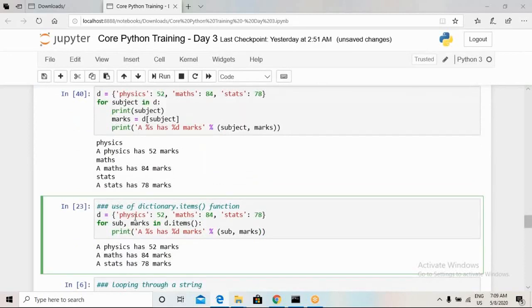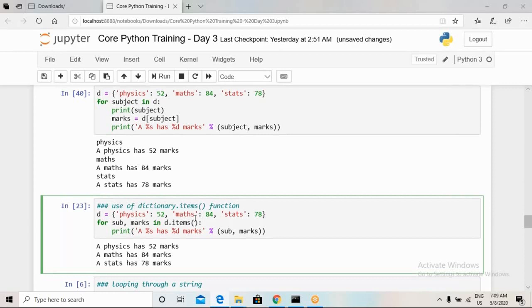Here I have the same dictionary having marks: physics 52, mathematics 84, and stats 78. Now I don't want to extract one value at a time. I wanted to use the dictionary.items function.